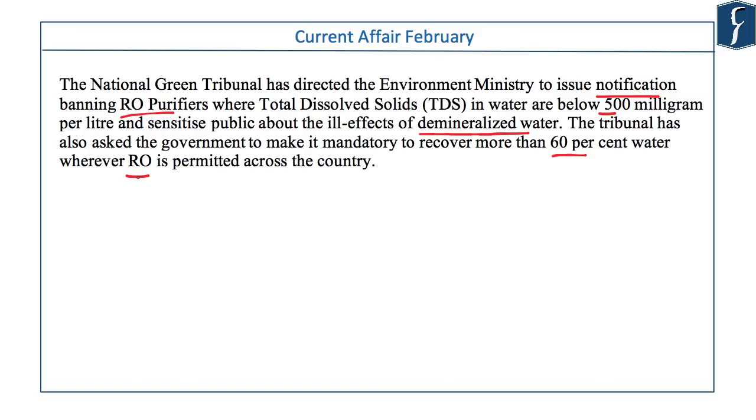However, notification in this regard has not been given and the regulation is very difficult. How will you go and check door to door whether people are using the RO system or not in areas where the total dissolved solids is below 500 milligram per liter? That would be a difficult task and in practice any legal measure will not work. So government must fall back on social awareness.